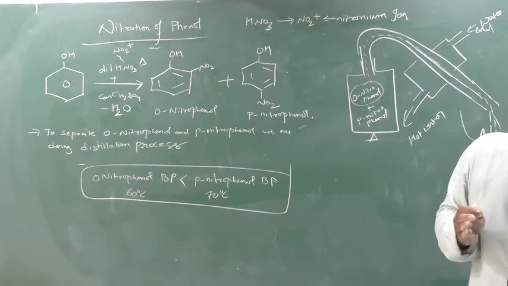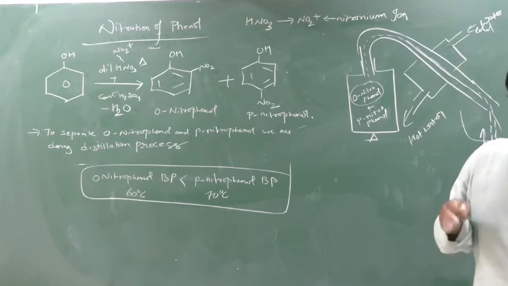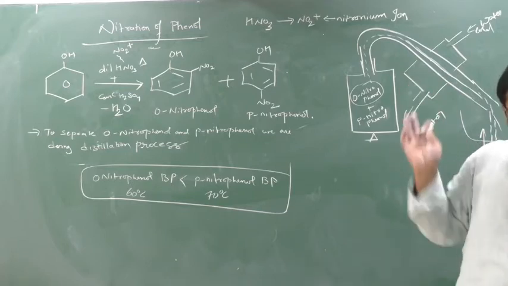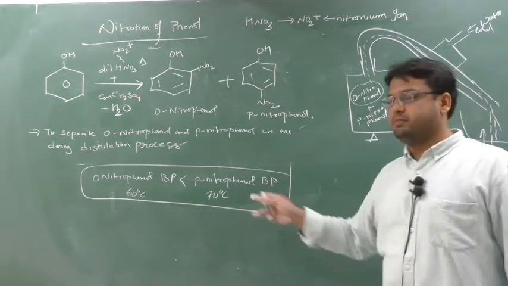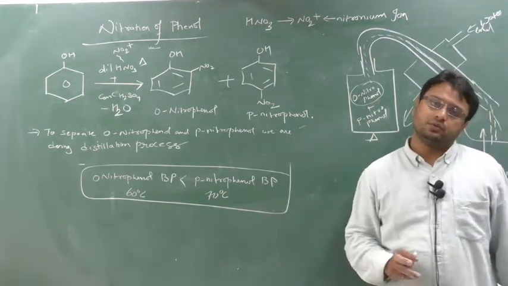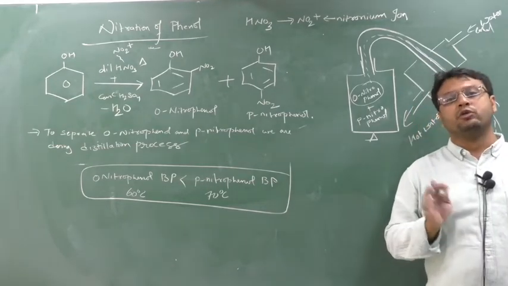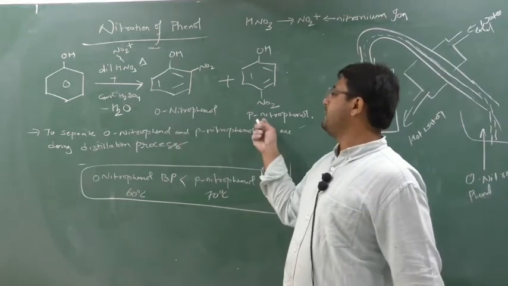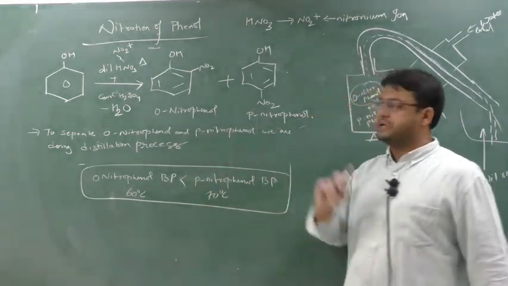On heating, the lesser boiling point compound will be removed first, leaving behind the larger boiling point compound. So I have separated O-nitrophenol and P-nitrophenol in this way by using the distillation process.